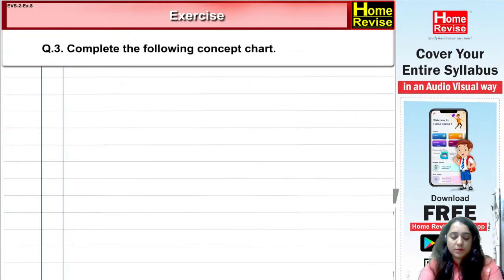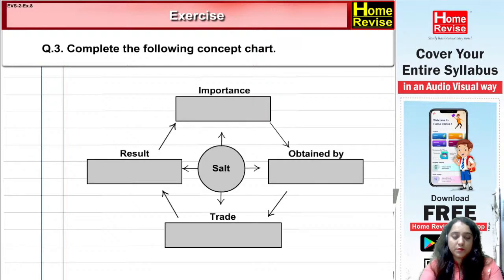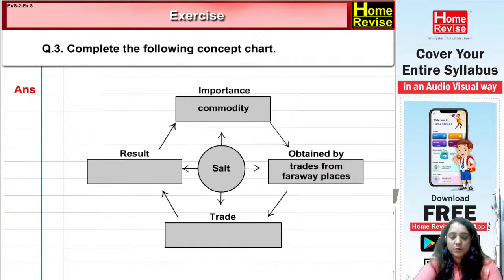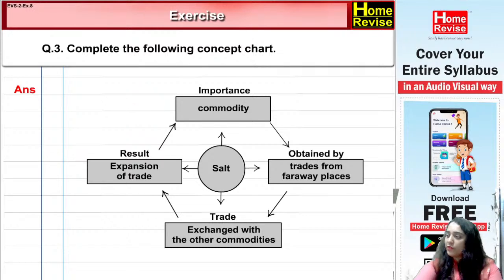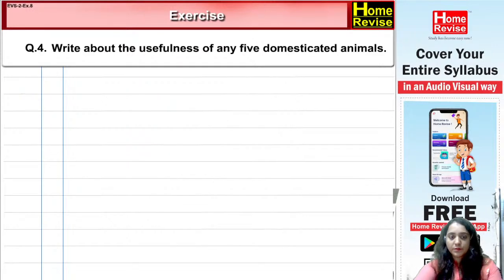Question 3. Complete the following concept chart. Yes, let's understand this. Answer: Salt is an essential commodity. It was obtained by traders from faraway places. Salt was exchanged with other commodities. This resulted in the expansion of trade.